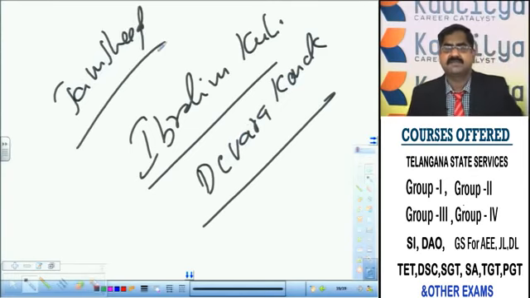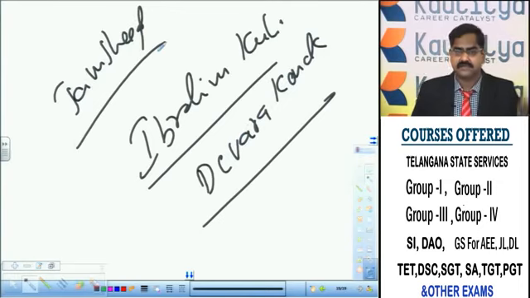How many sons are there for Sultan Kuli? Six sons are there. So the third son Jamshid killed his father Sultan Kuli and ascended the throne. After Jamshid came to rule, the provincial governor of Devarakonda and sixth son of Sultan Kuli, youngest brother to Jamshid, revolted against Jamshid, and this revolt made him furious. Jamshid wanted to kill his brother. And Ibrahim Kuli, unable to face Jamshid, escaped into Vijayanagara and received shelter at Vijayanagara.